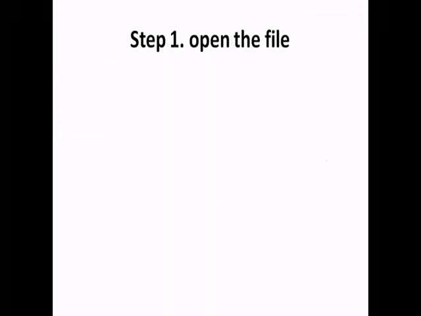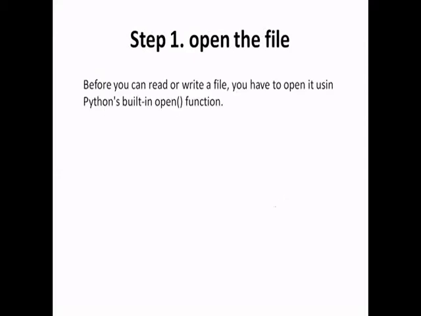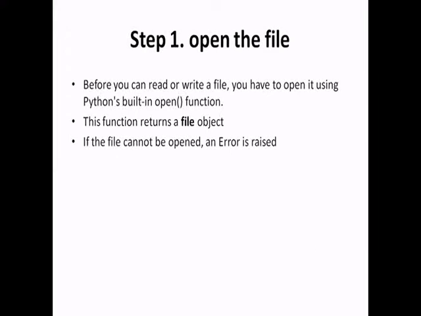So in step one we have to open the file. For opening the file, first we have to use Python's inbuilt open function. This function returns a file object which will point to the file in our directory. And if the file does not exist, it may raise an error or it will create a new file, depending on the mode in which we have opened our file.